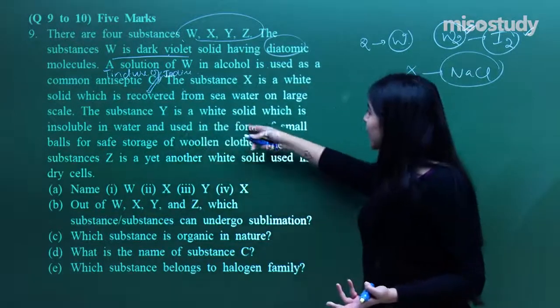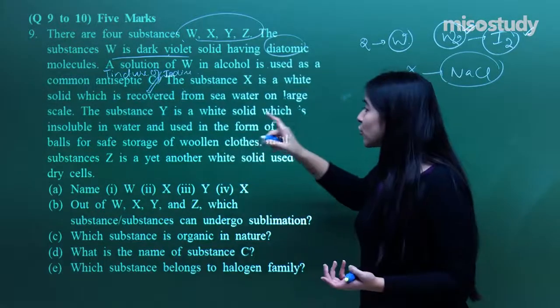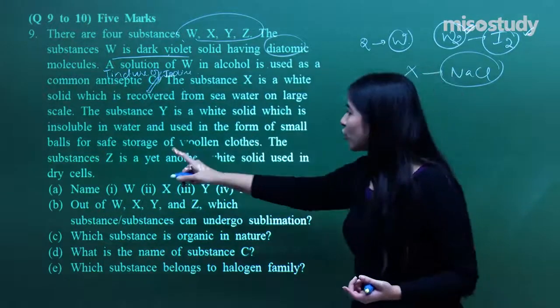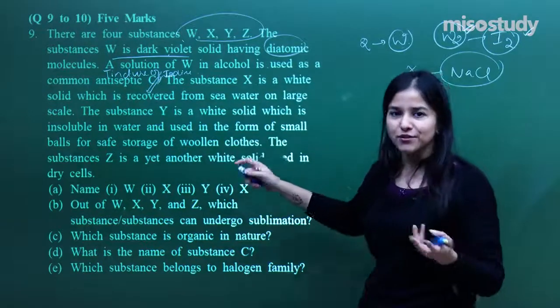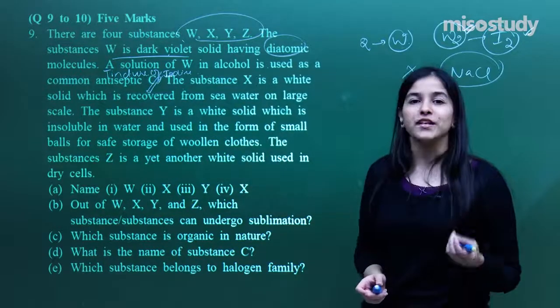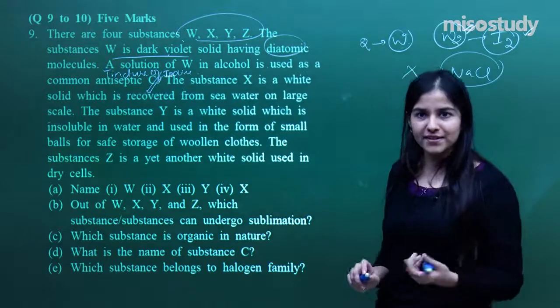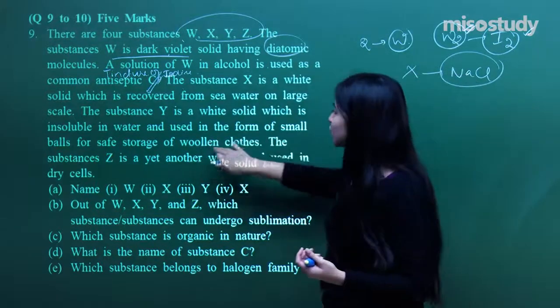The substance Y is a white solid which is insoluble in water, used in the form of small balls for the safe storage of the woolen clothes. What is it? You must have seen those naphthalene balls, is it? So again, it is used to store the woolen clothes.